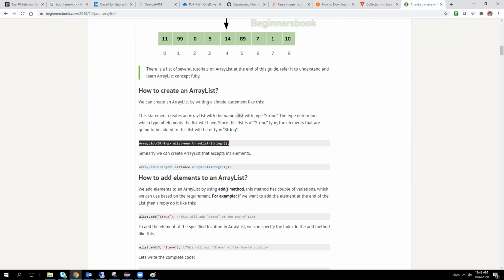Within a list we can add different types of data. At the place of string we are using the Object data type. Object is the main superclass in Java. So if we use Object, all the data types we can use in ArrayList. Yes.